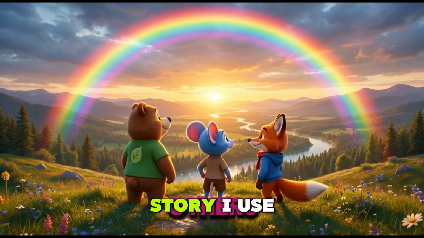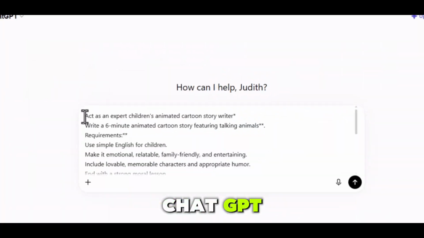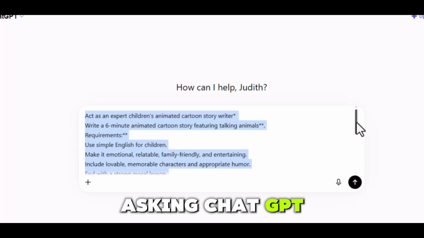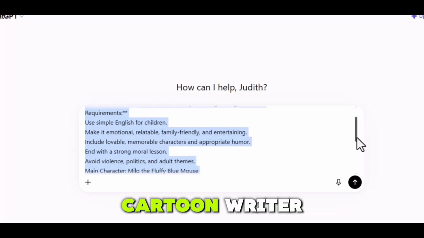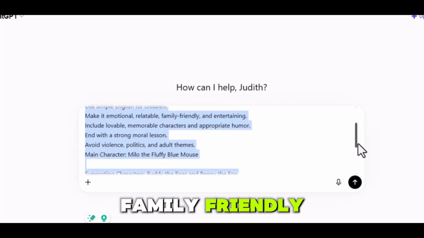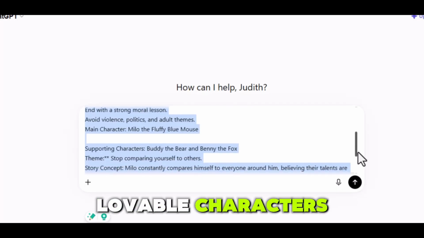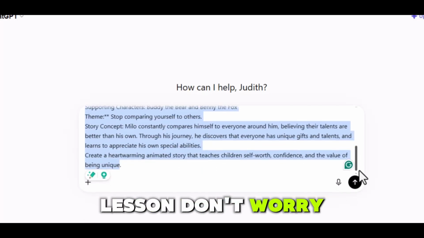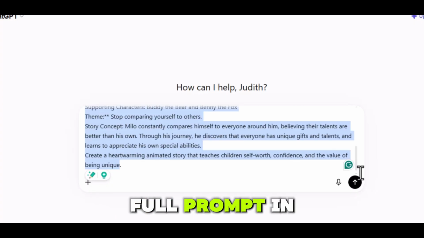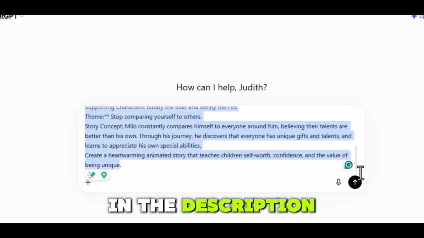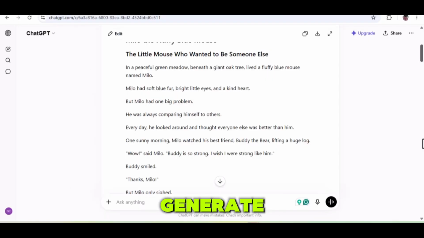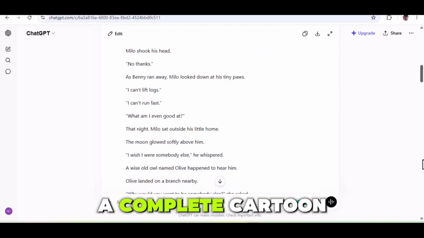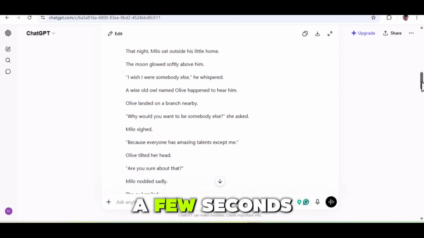To develop the story, I use ChatGPT. I'll paste a prompt asking ChatGPT to act as an expert children's cartoon writer and generate a family-friendly animated story with lovable characters, simple language, humor, and a powerful lesson. Don't worry about the prompt. I'll leave the full prompt in my Google Doc and link it in the description below. Once I click Generate, ChatGPT creates a complete cartoon storyline in just a few seconds.